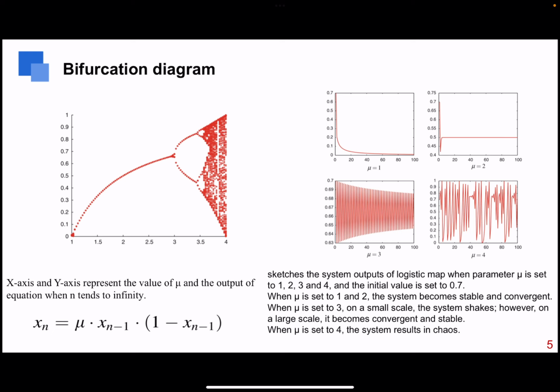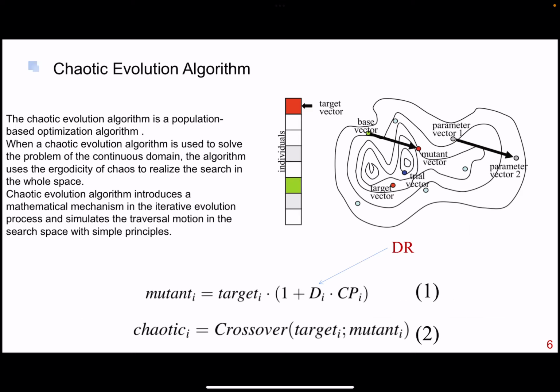When mu is equal to 4, there are infinite points and the system enters a chaotic state. The chaotic evolution algorithm is a population-based optimization algorithm. When the chaotic evolution algorithm is used to solve problems of the continuous domain, the algorithm uses chaos to realize the search in the whole space.